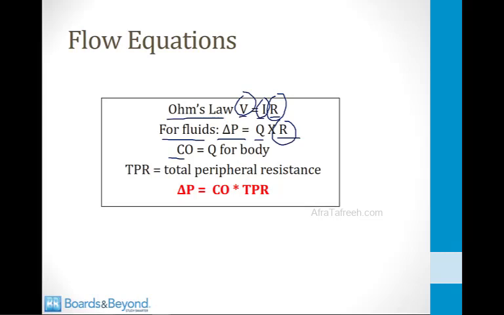When we're talking about the body as a whole, the change in pressure as blood flows through the body is equal to the cardiac output times what's known as the TPR. TPR is total peripheral resistance. It's the sum of the resistances to flow of all the vessels in the body. If we put this all together, we get the flow equation, which says delta P equals cardiac output times TPR. We'll be coming back to this more and more throughout the course of this video.